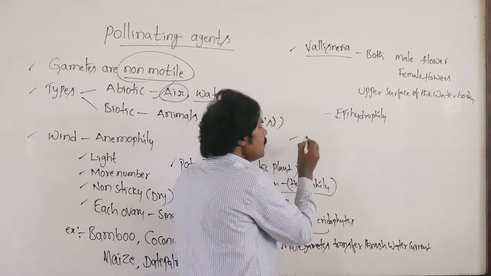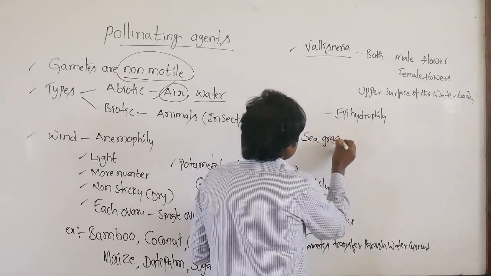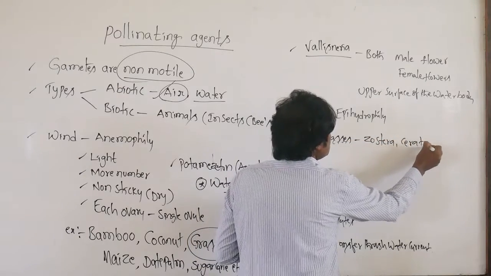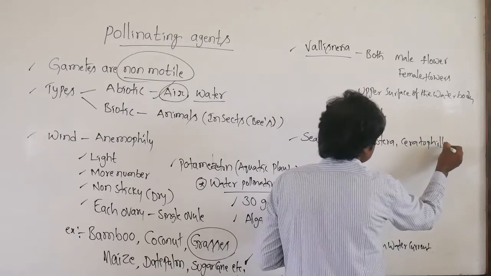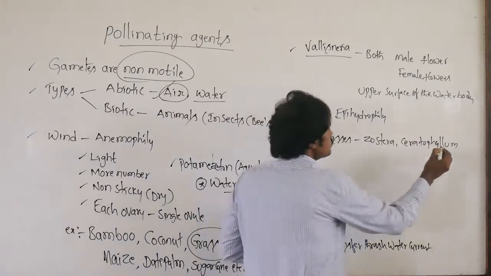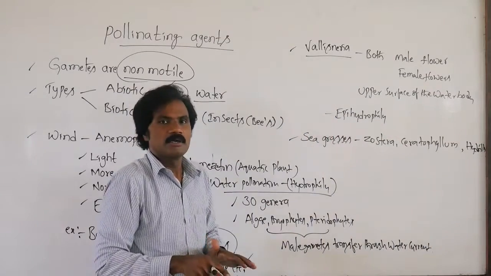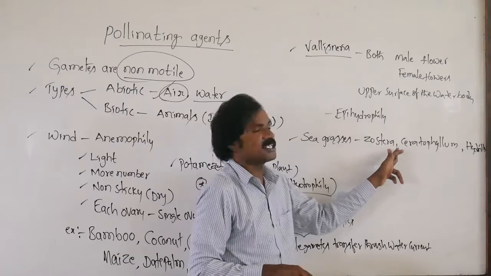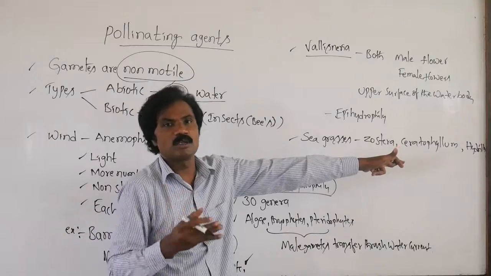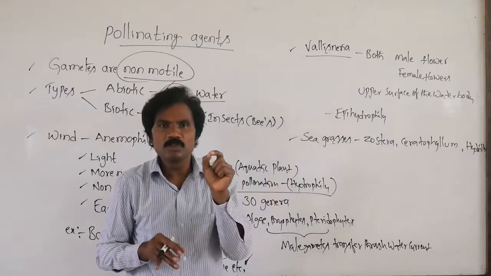And then related to sea grasses. Apart from this, sea grasses like Zostera, Ceratophyllum, Hydrilla. This is the submerged one. But sea grasses, especially Zostera, Ceratophyllum. But Hydrilla is the purely aquatic one, the freshwater submerged one. But in all these, a similar mode of pollination takes place.